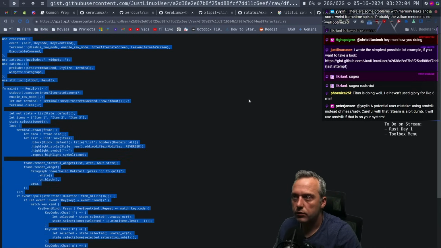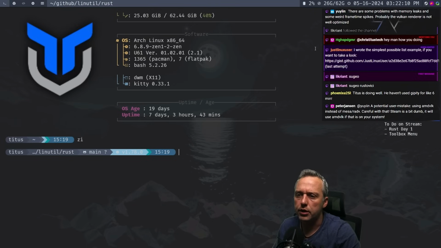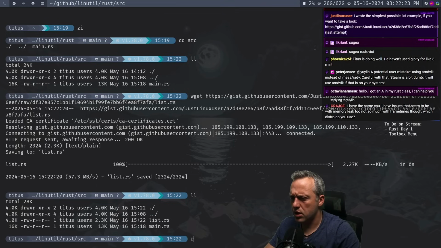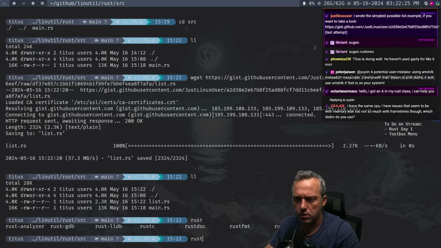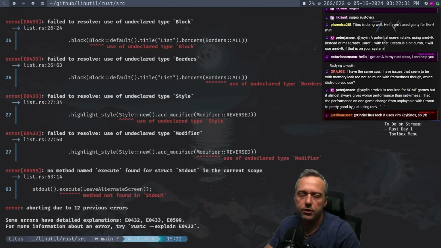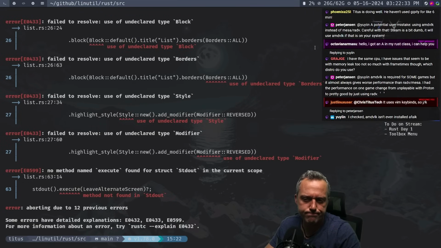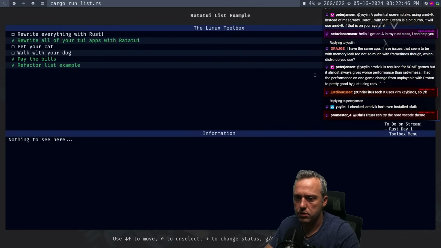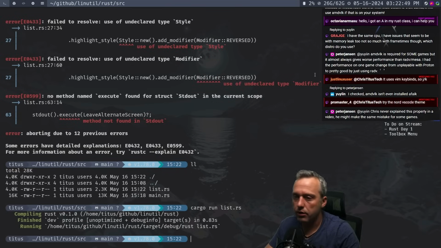Let's go raw. Let's just grab this. And actually, you know what? We're just going to pull it directly in. Let's go source actually. All right, we're going to just grab this list. I think we can just, can't we just launch directly without using cargo? Like rustc list.rs. Oh no, you gotta define it with cargo, don't you? That's okay. I think we can just go cargo run and then just specify list.rs. Okay, no, you can't. All right, good to know. It uses key bindings. All right, cool.